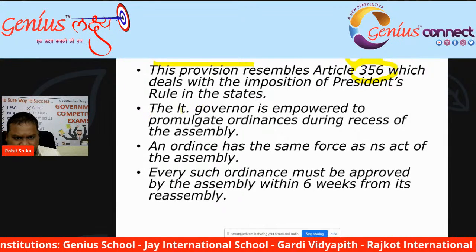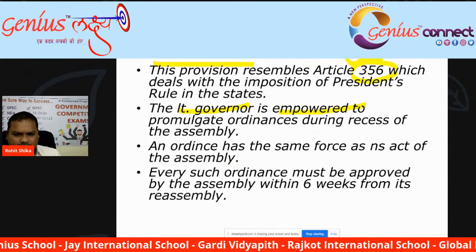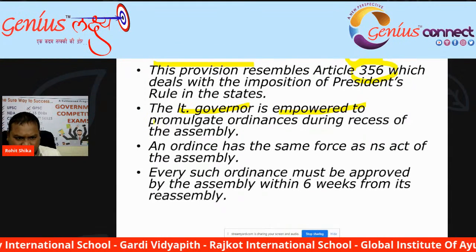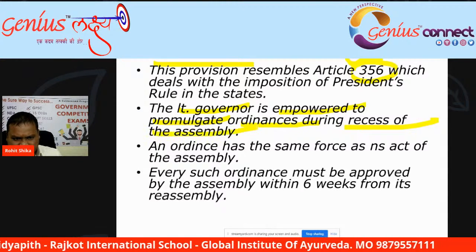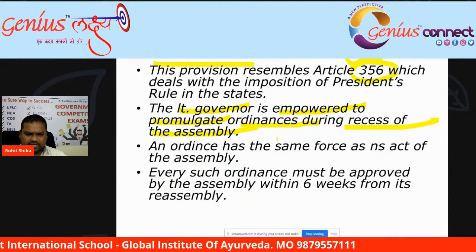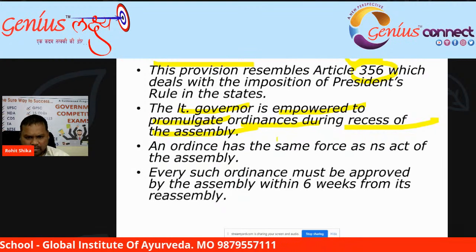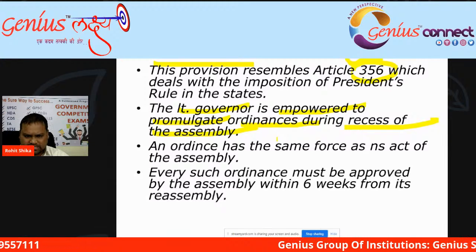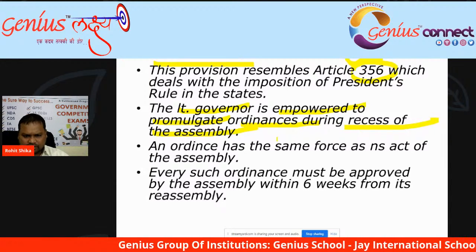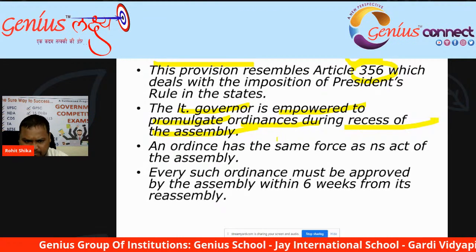The lieutenant governor is empowered to promulgate ordinances during the recess of the assembly. If there is no assembly, then the lieutenant governor has the power to promulgate ordinances to meet emergencies, because ordinances are promulgated during the emergency period.